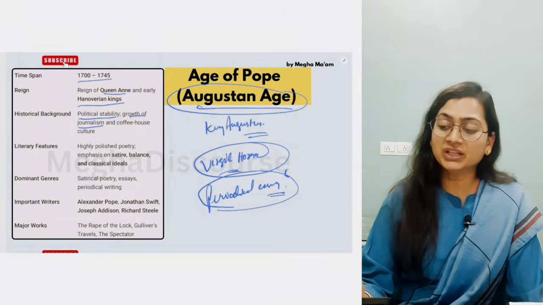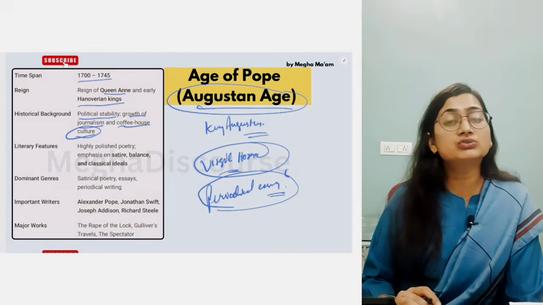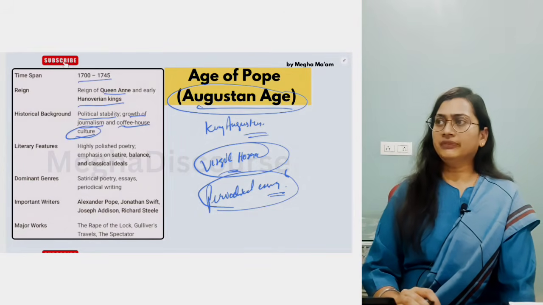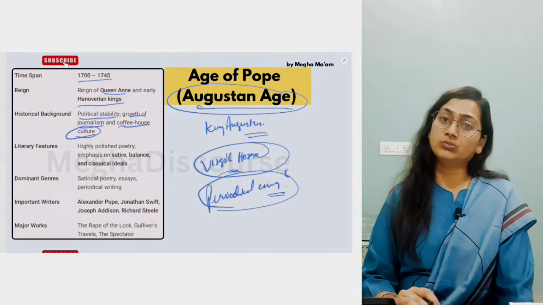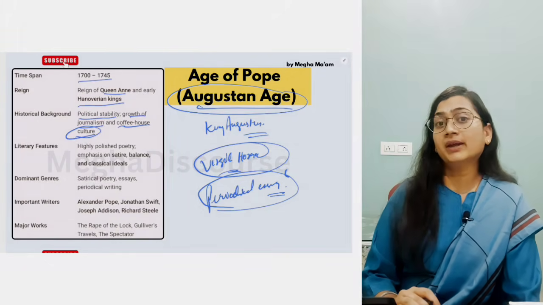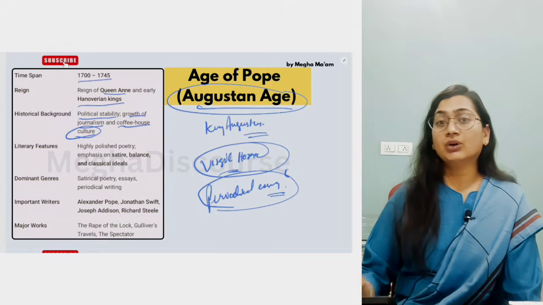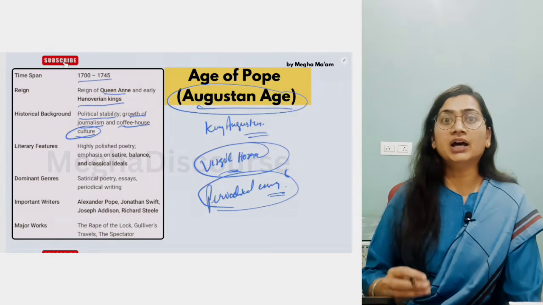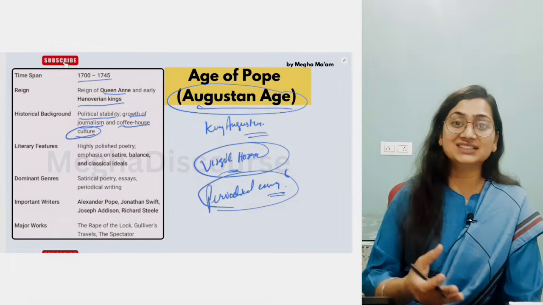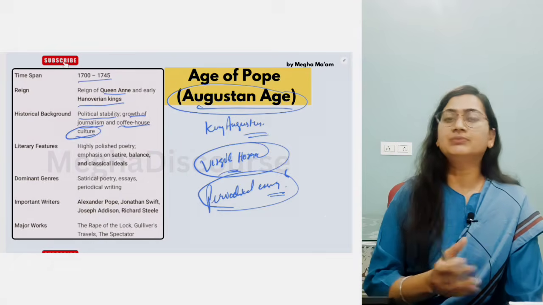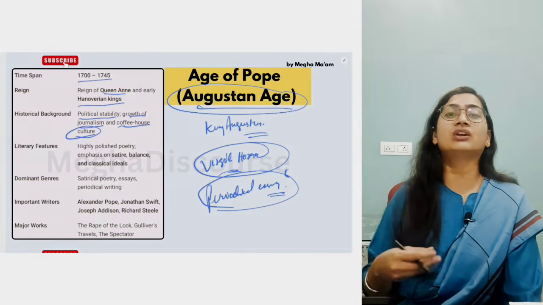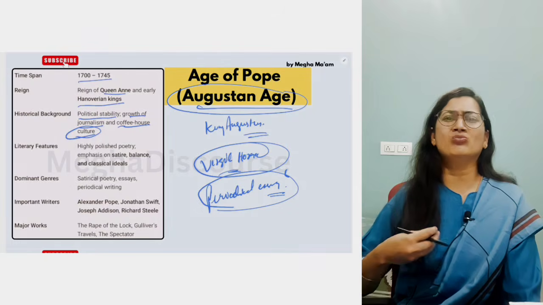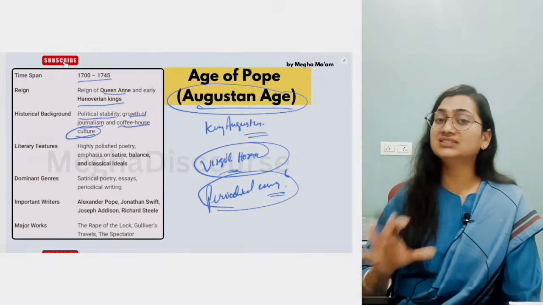Okay. Now there is a coffee houses culture. What is coffee houses culture? Now people are living in the coffee houses club, and they are talking about the society. They are talking about the literature. So the comedy of manners can be seen here. In the coffee club, they are reading the periodical essays, the magazines, and they are getting the news on daily life. So this is the coffee house culture. They are consuming alcohol. They are now more undisciplined. So this is coffee house culture.